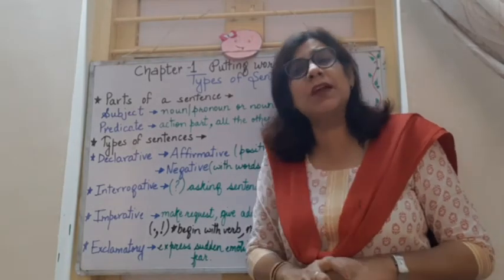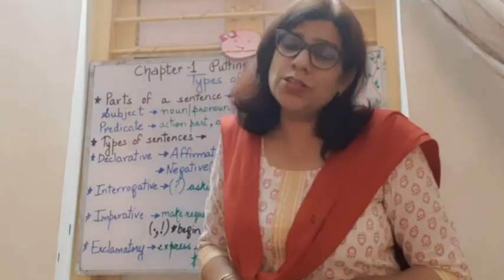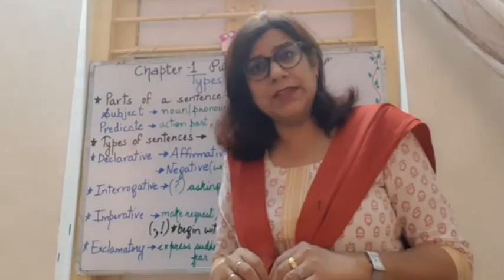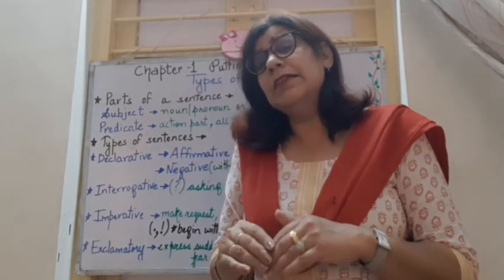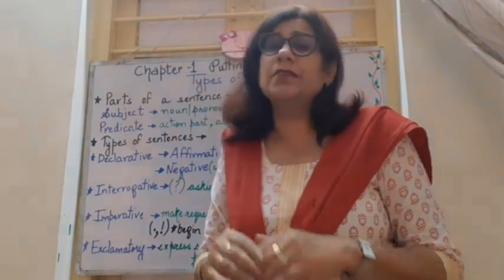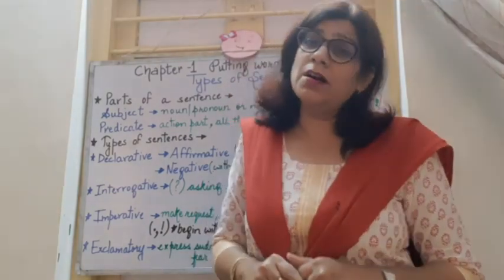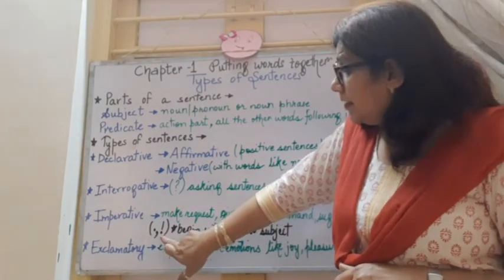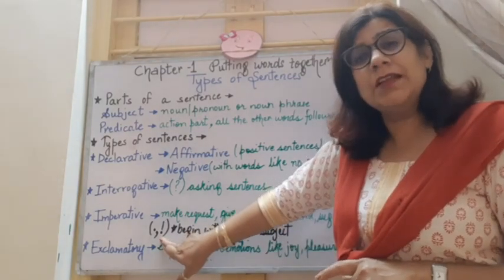They express some kind of emotion in their description, right? And remember children, exclamatory sentences end with an exclamation mark, and we all remember what an exclamation mark is. See this one. This is an exclamation mark.